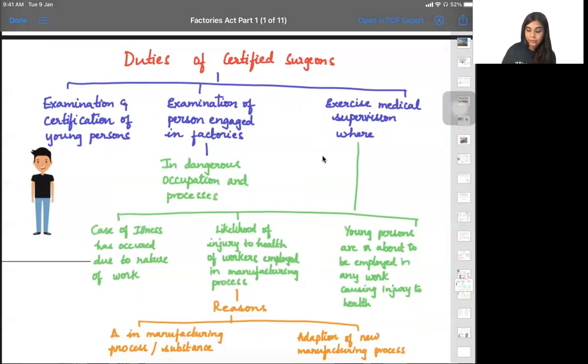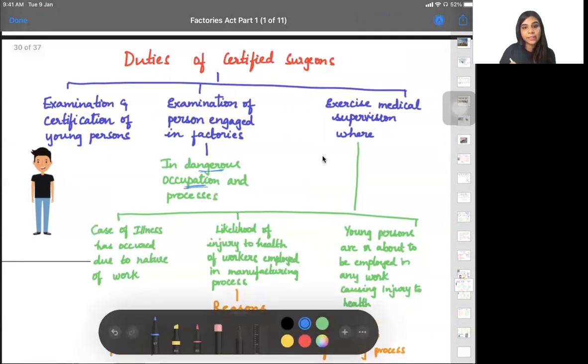They will also examine, suppose if there is any dangerous occupation. They will examine this person and say whether this person can go to that dangerous factory, or can he do that dangerous occupation or not. So they're going to examine such people also. Also, they're going to do some medical supervision. When will they do medical supervision?